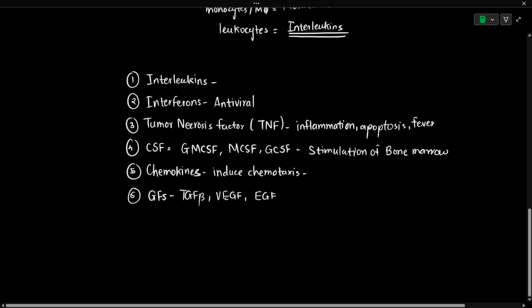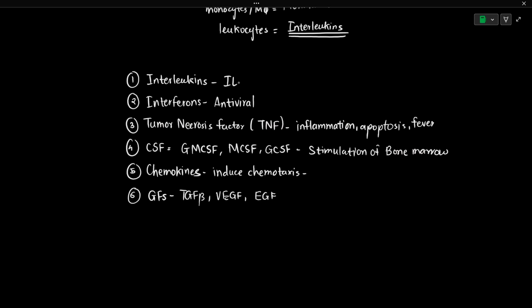Then the interleukins. There are different types of interleukins such as IL-1, IL-2, IL-6, IL-10, IL-17, and all of them are important for communication between leukocytes. Then the interferons, a few of which we have discussed previously: interferon alpha, interferon beta, interferon gamma. These mediate responses to virus infection, so they have antiviral properties.